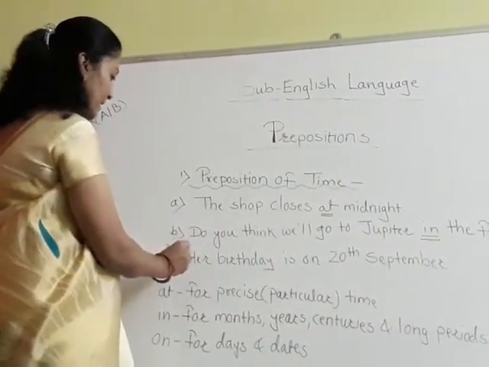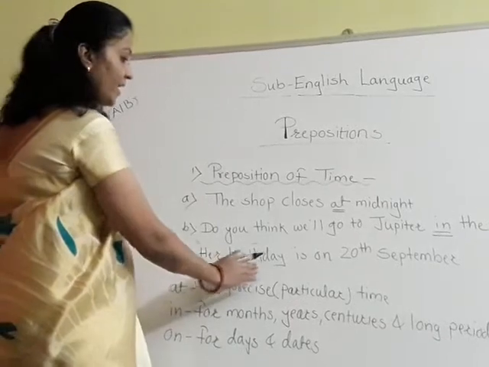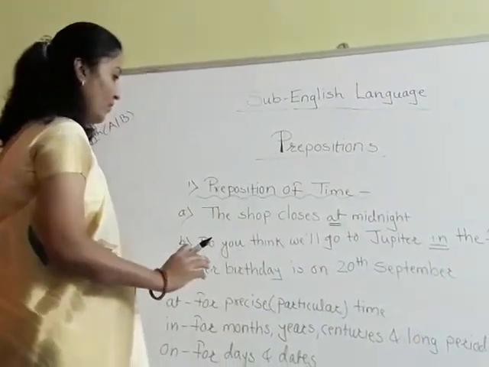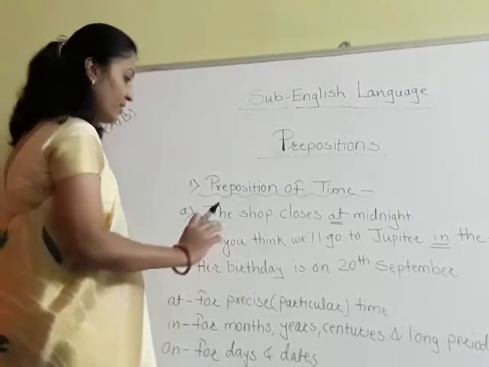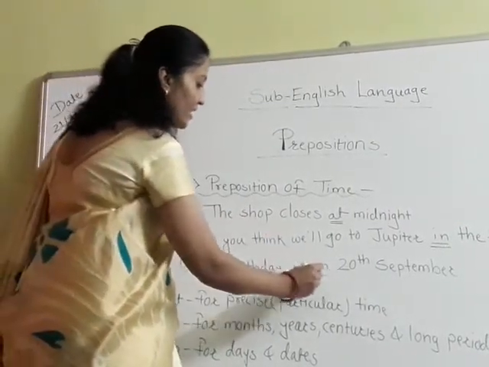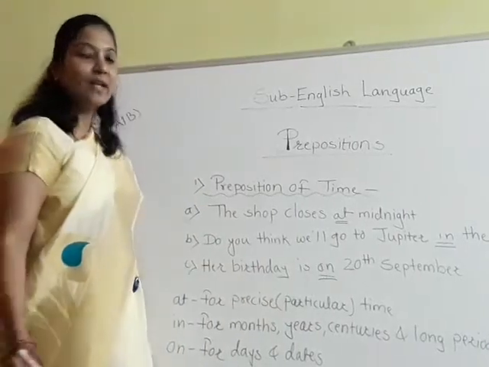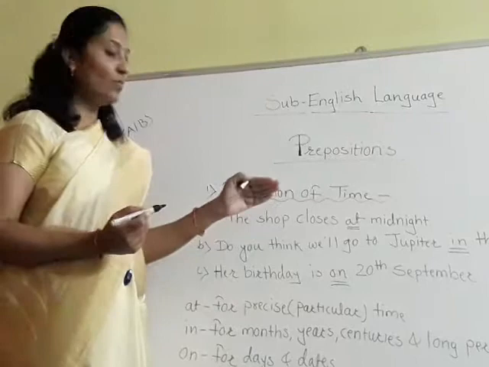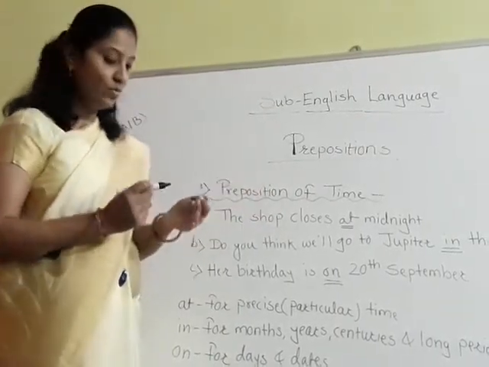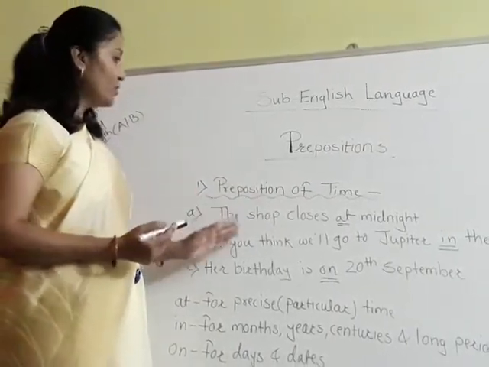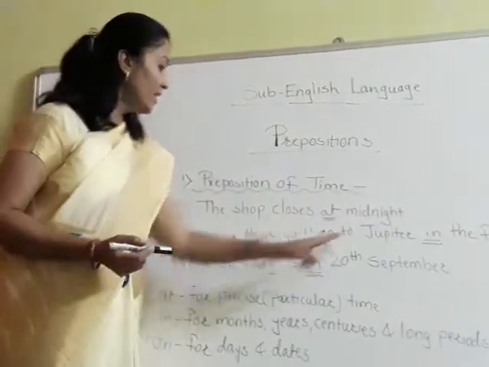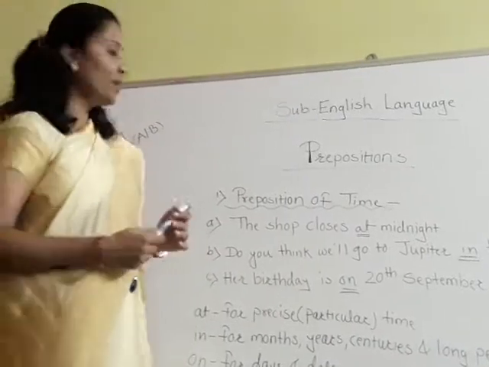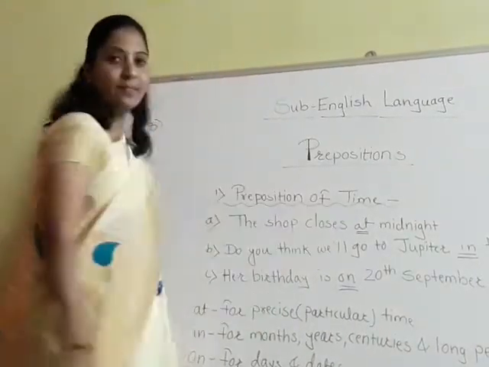The next sentence is: Her birthday is on 20th September. Which is the preposition here? The preposition is on, so we have to underline on. Now you have to keep in your mind that the prepositions at, in and on are known as the prepositions of time.